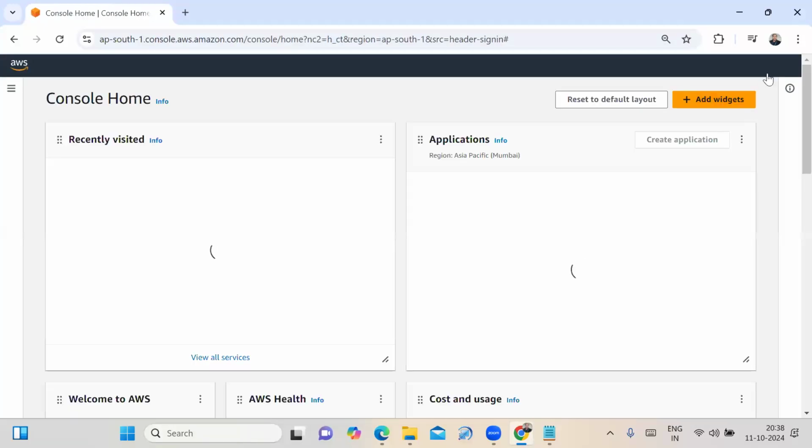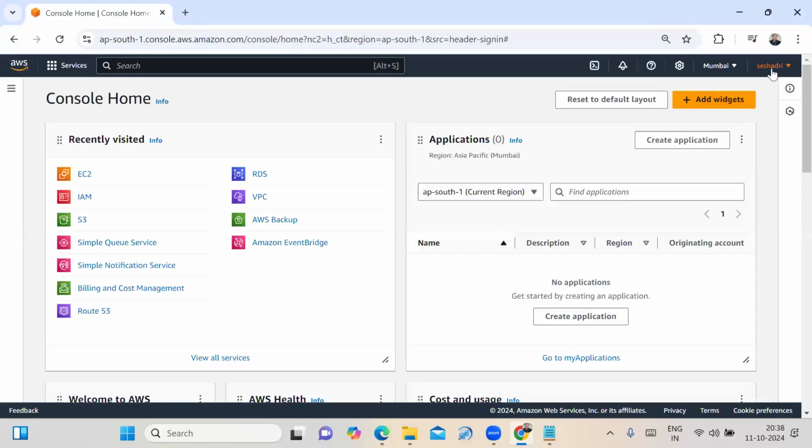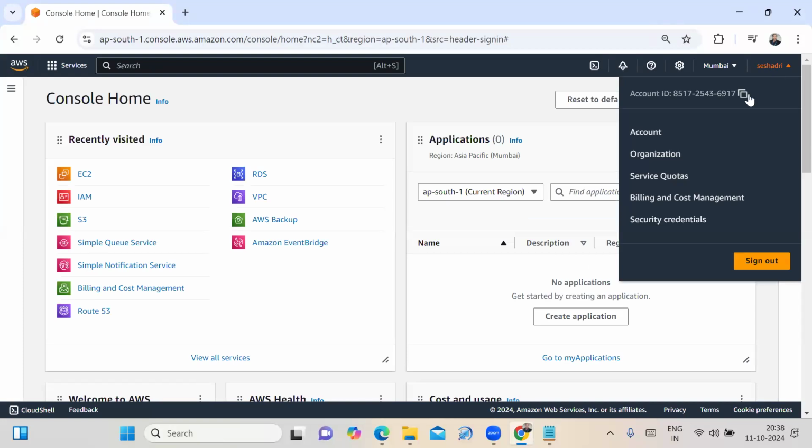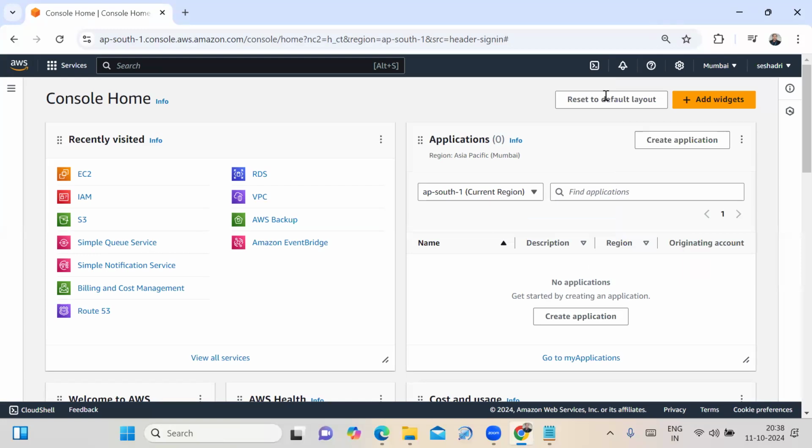This is my AWS free tier account. See, this is my AWS account, with a 12-digit account ID. Those are the recently visited services in my AWS account: EC2, IAM, S3, Simple Queue Service, Simple Notification Service.